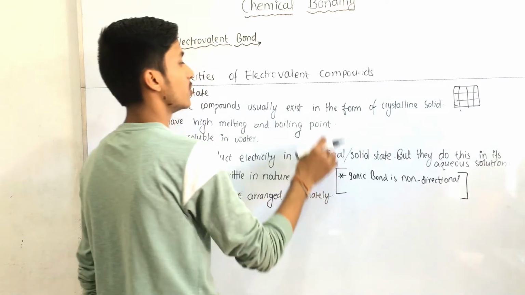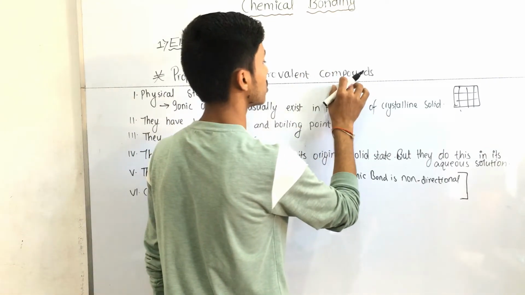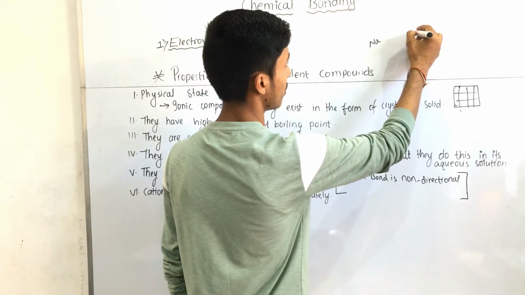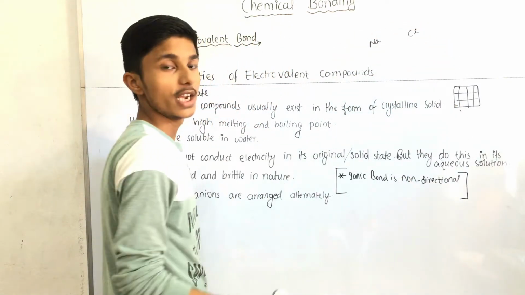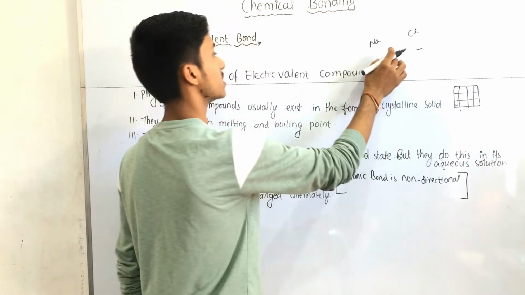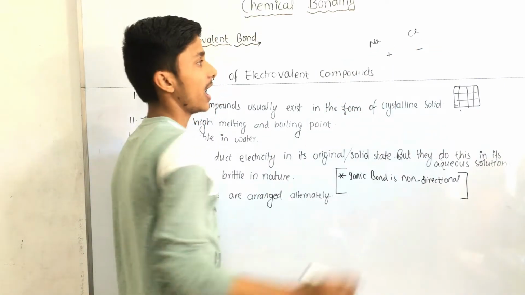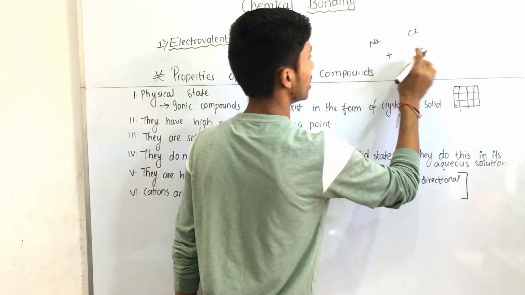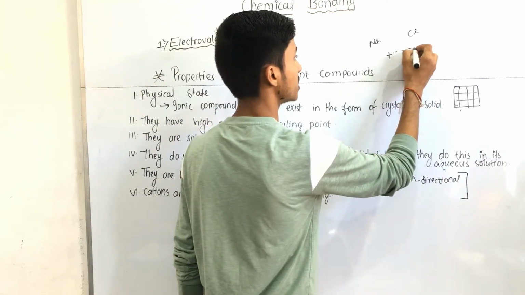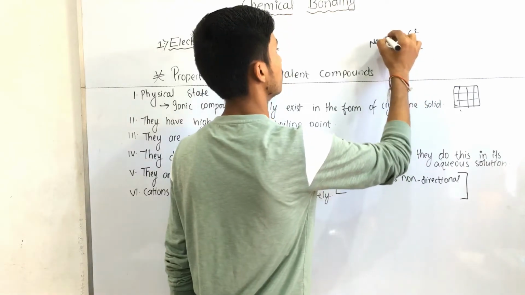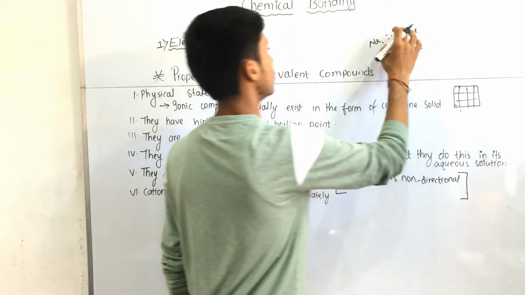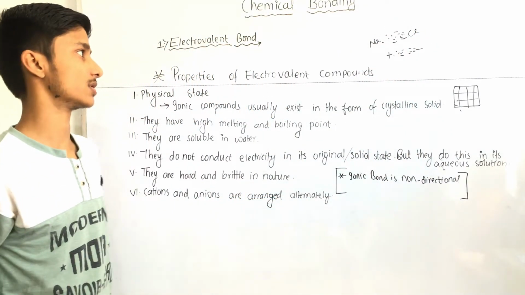It means we all know the electrovalent compounds or ionic compounds are formed by the transfer of electrons from metal to non-metal. It means positive and negative charges exist, and we know positive and negative unlike charges attract each other, so the attractive force exists between this metal and non-metal, so they are stronger than other forces.